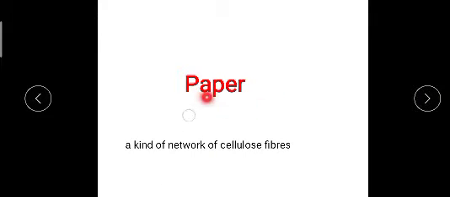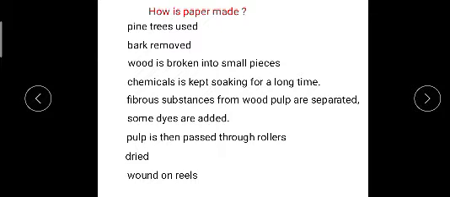Now tell me what you see here. It is paper. So let us learn the production of paper. Paper we can make with the help of a network of cellulose fibers which is present in grass or trees. Now see how paper is made.